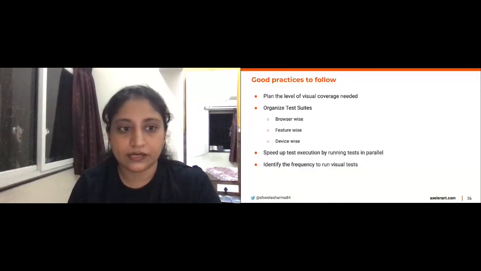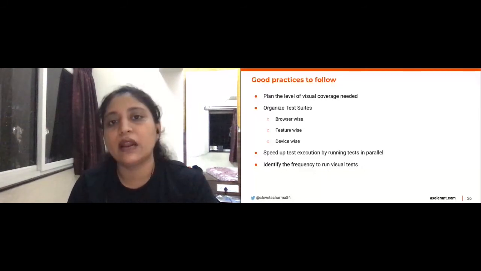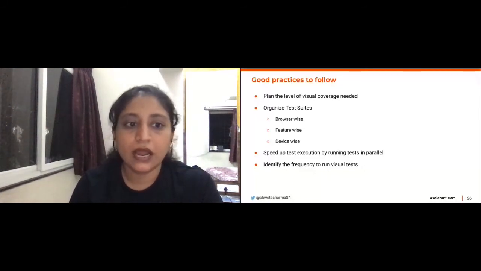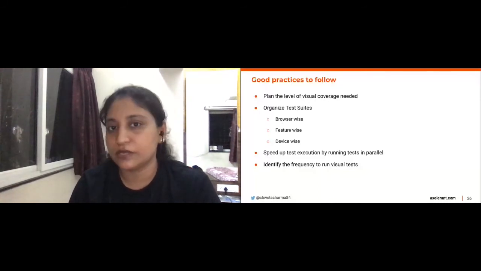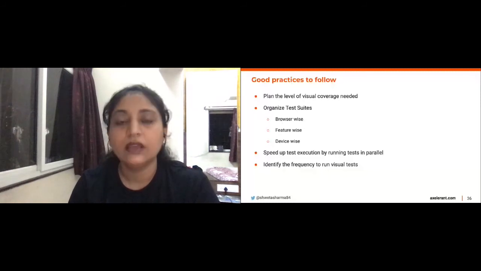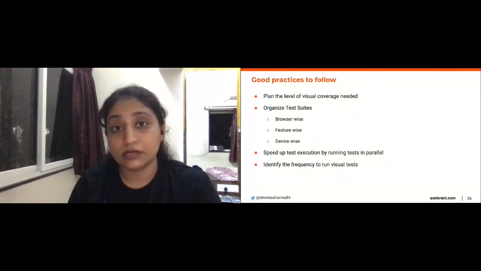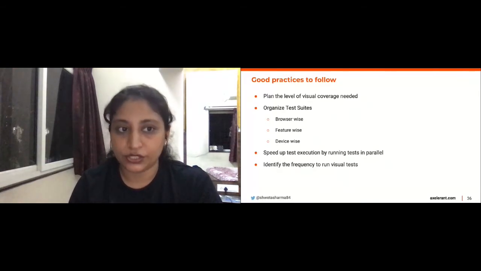Organize your test suites, because if you're going to use a commercial tool, they do charge you for screenshots. So if you're going to organize it well enough, you're going to cleverly and smartly use your plan. I'll show a quick snapshot of how I have organized a sample test. Speed up your test execution by running them in parallel. If you're using Selenium, if you're using their grid, this solution would be helpful. And of course, identify the frequency to run your visual tests, right?